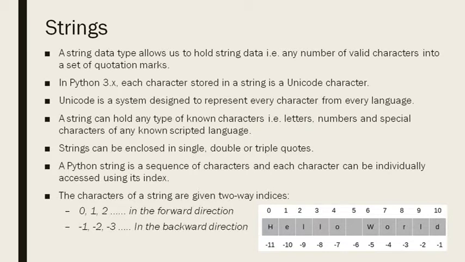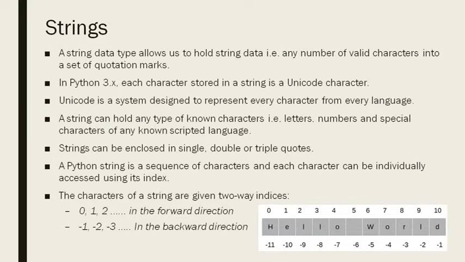We will be discussing strings as a separate chapter also. You will be studying these strings in detail. There is a complete chapter on strings, so there we will discuss it in detail, but we are just giving an introduction to you here. A Python string is a sequence of characters and each character can be individually accessed using its index. Index means position. You can see this example of a string, Hello World. Hello, space, next word is World, and each character has a sequence number that is called its index, and the index starts from 0.